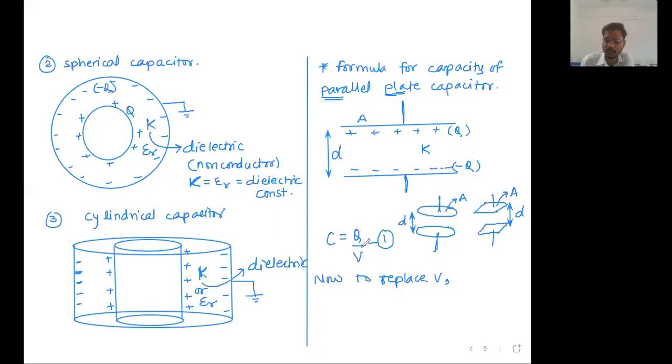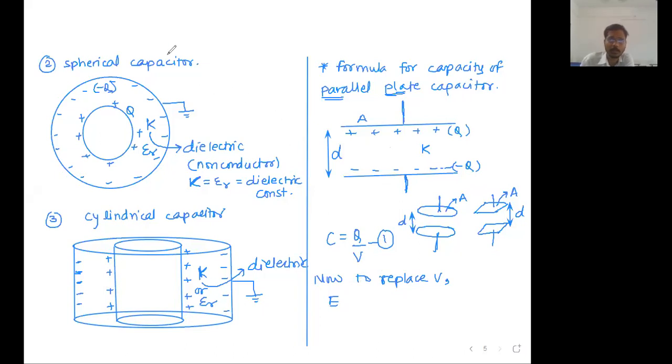This V is the potential difference between the plates, that we want to replace. We will write what is A, what is d, what is K, what is C, all those things once we get the complete formula. Now we want to replace V. To replace V, what people do is they first of all write the value of electric field between the 2 points having potential difference equal to V.